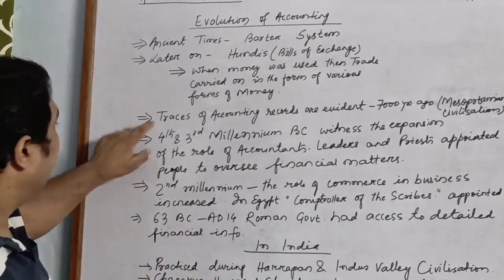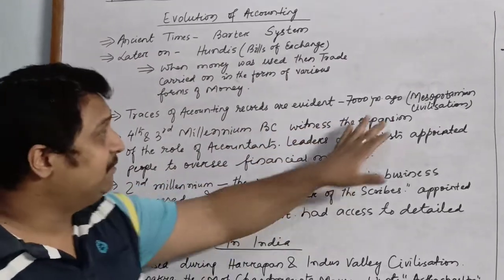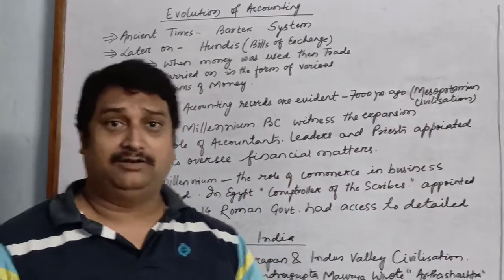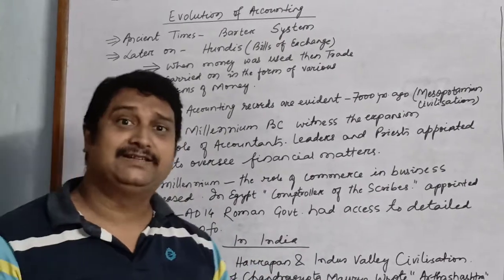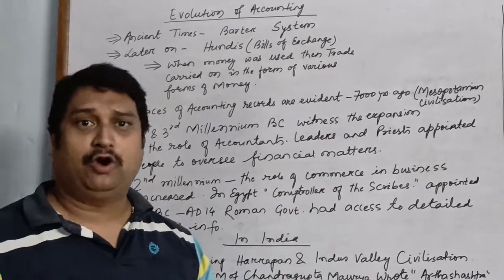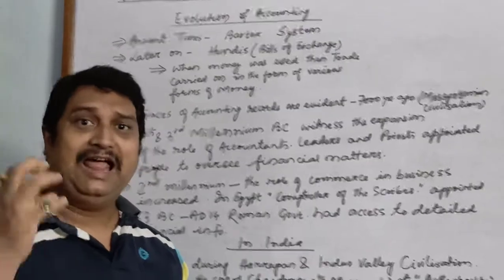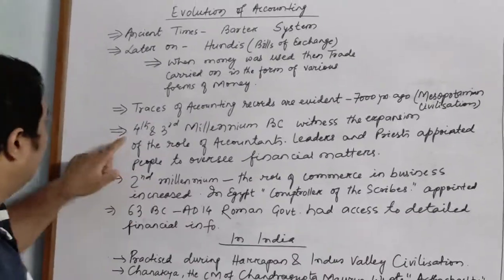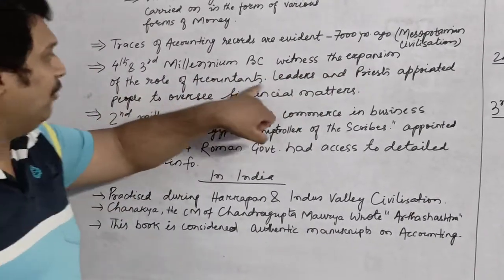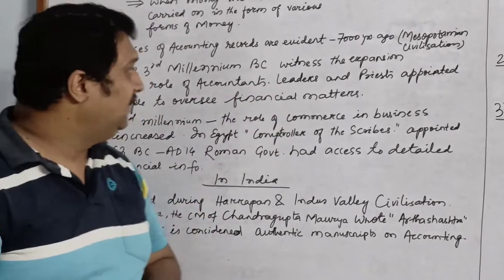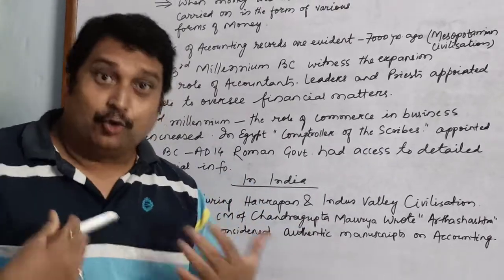Traces of accounting records are evident nearly 7,000 years ago in the Mesopotamian civilization, with which we had trade links. We have traces that they maintained business records, trade records in various forms. Those records are still evident and the traces have been found. The 4th and 3rd millennium BC witnessed the expansion of the role of accountants. During this period, the accountants, those who handled the trade records, saw their role increase.